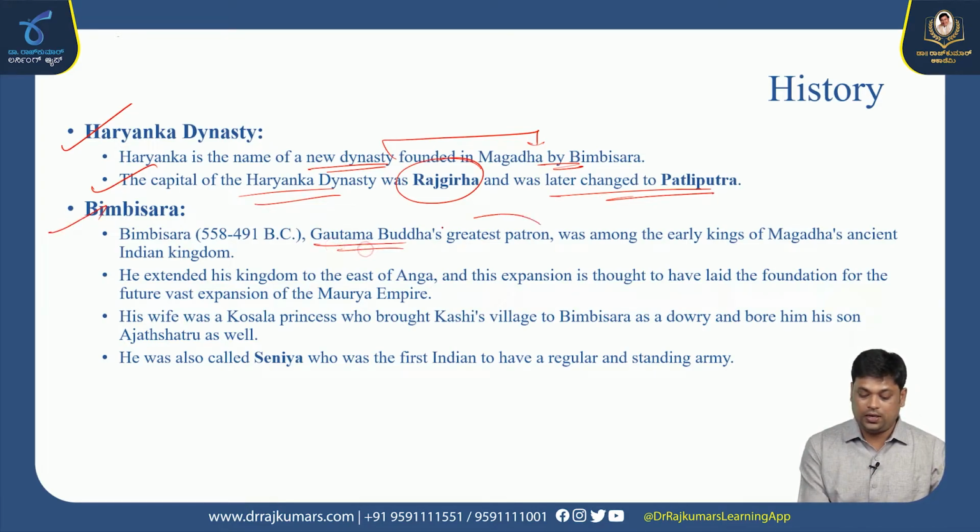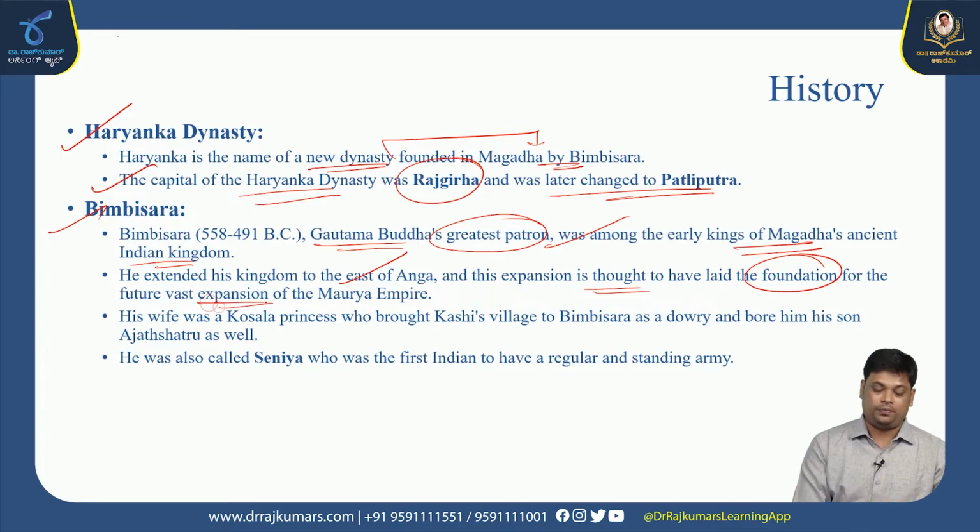Gautama Buddha's greatest patron was among the early kings of Magadha, ancient Indian kingdom. He extended his kingdom east of Anga. Expansion is thought to have laid foundation for the expansion of the Mauryan Empire. Okay, he became most popular personality in terms of marital alliances. Through the marriage, he used to expand his empire.